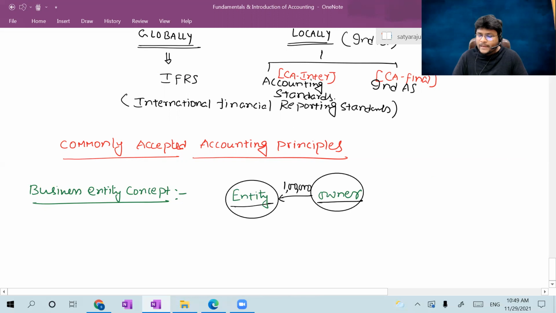Now, should it be recorded in the books of accounts or not, sir? As per the business entity concept, the owner is different from the entity. Whether an amount is procured from the owner or from outside entities like banks or other loan providers, there is no difference for me.